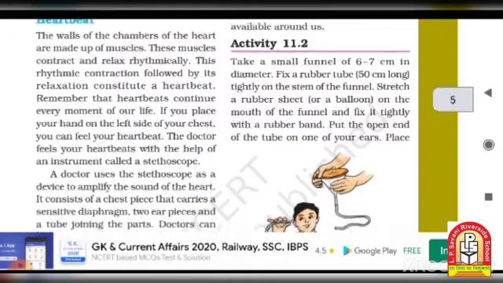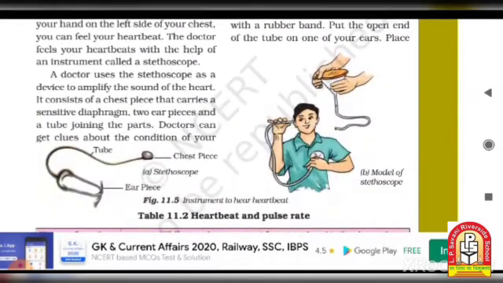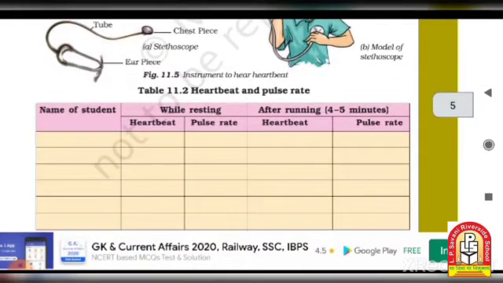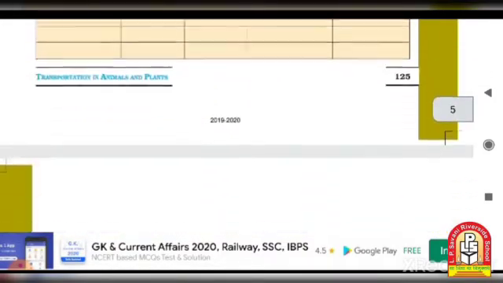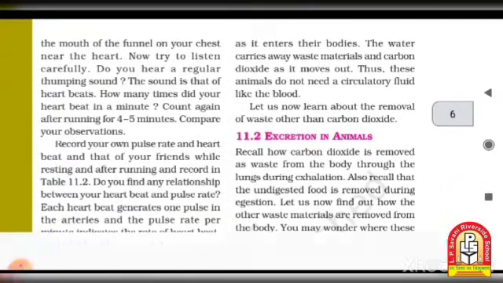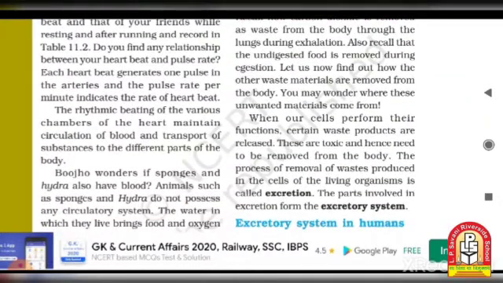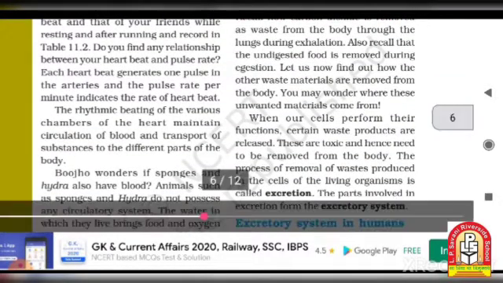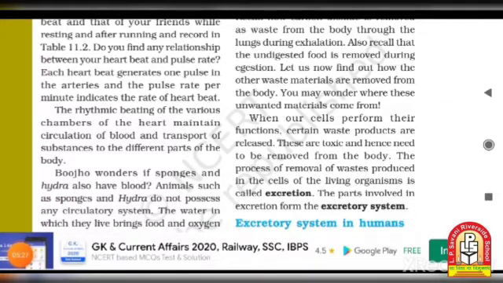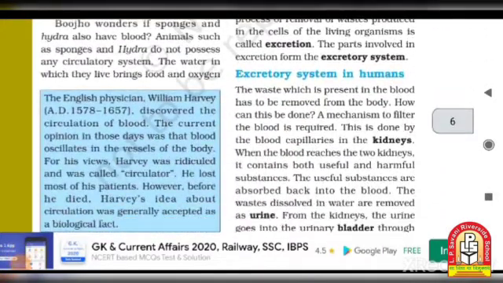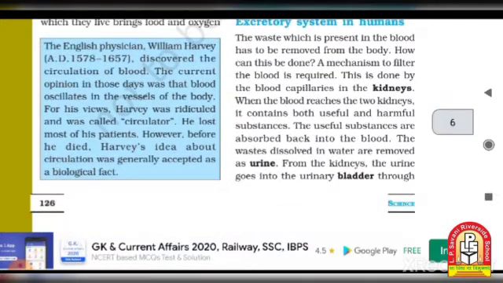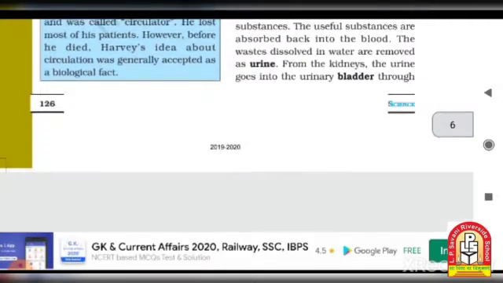Then, what is heartbeat, and why does a doctor use a stethoscope to observe our heartbeat with the help of that device, and how do they decide whether our body is weak or ill or not. Okay. Then, excretion in animals. So excretion, we have to learn the definition of excretion and how it occurs in our body. And in other animals, how they make the circulation of material in their body, which we have to learn.